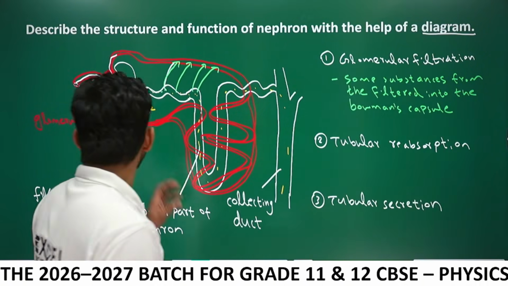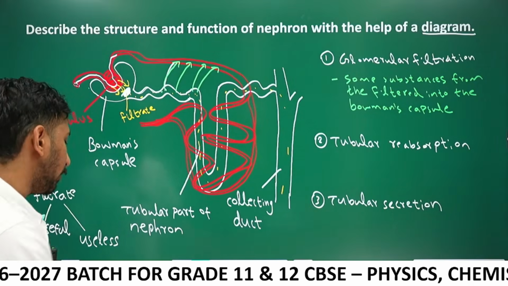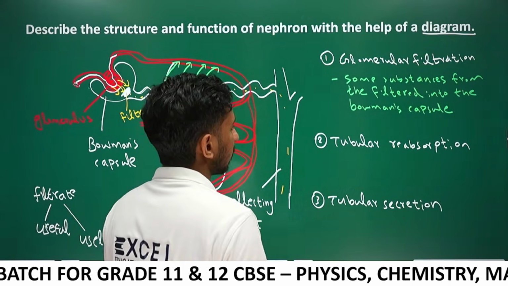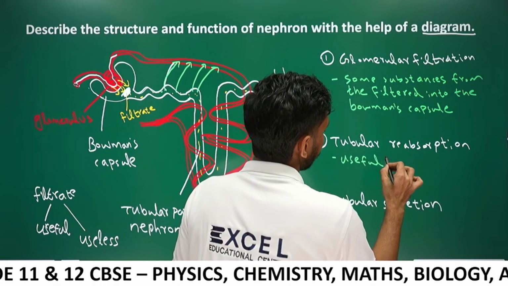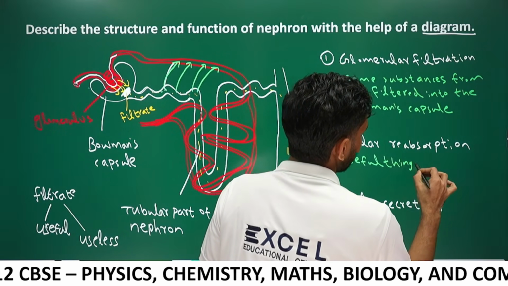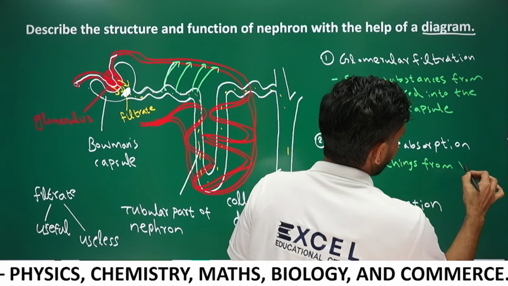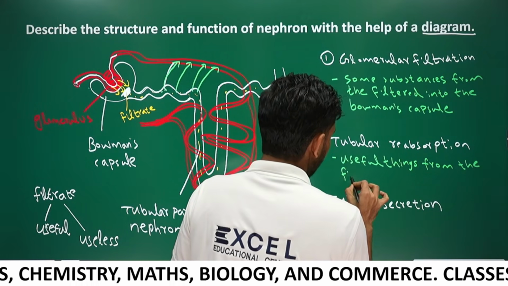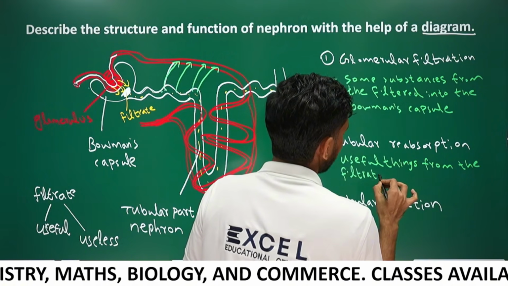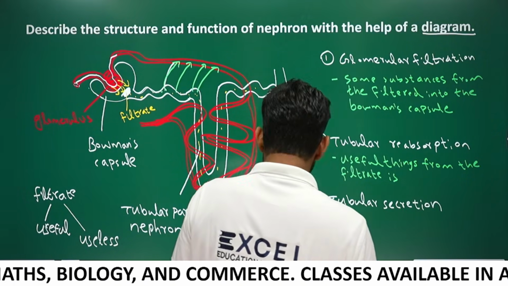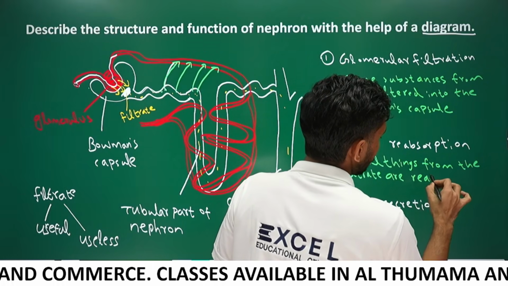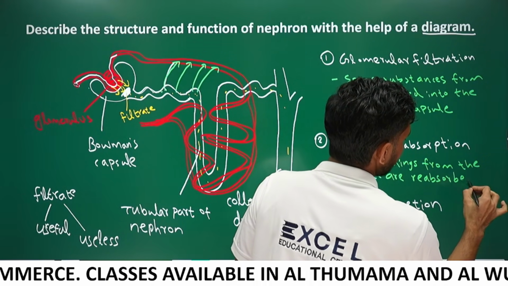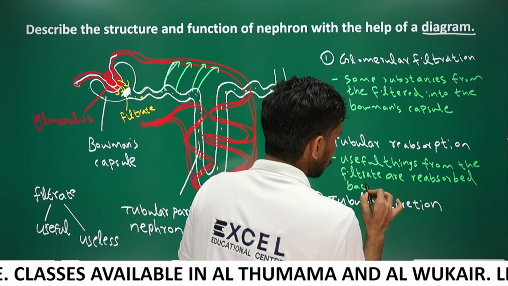Okay, it occurs in the glomerulus. Got it? And tubular reabsorption. What is tubular reabsorption? Useful things from the filtrate are reabsorbed back to blood.